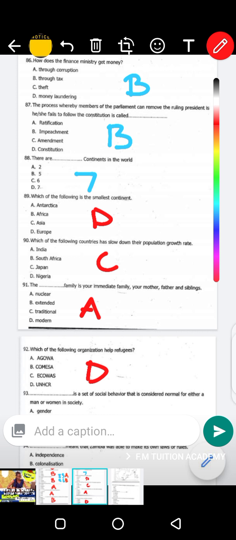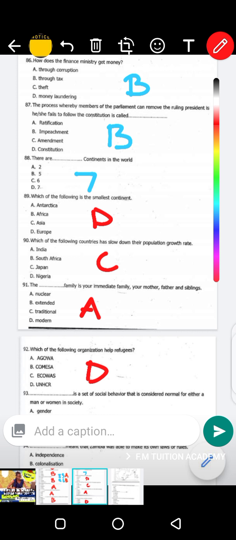UNHCR is an organization that helps refugees, and many people don't know that it is actually the one that helps refugees. UNHCR stands for United Nations High Commission for Refugees.